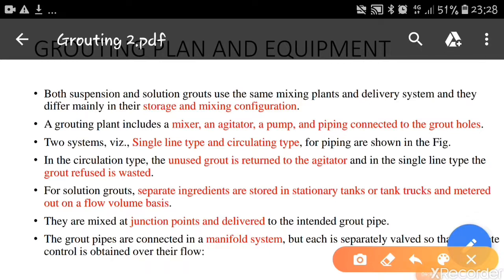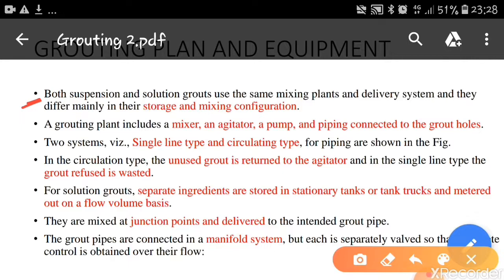We'll see now the discussion about the grouting plants and equipments. What type of plant is required for grouting and what are the various equipments required for grouting? We'll discuss about this. Both suspension and solution grouts use the same mixing plants and delivery systems, and they differ mainly in their storage and mixing configurations.